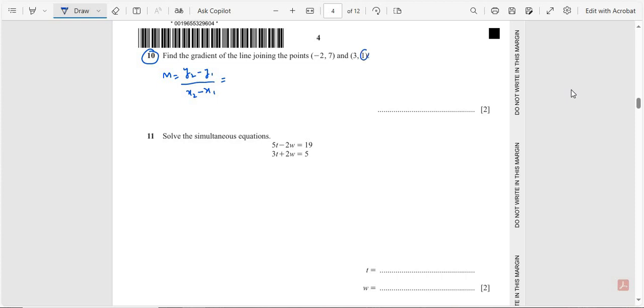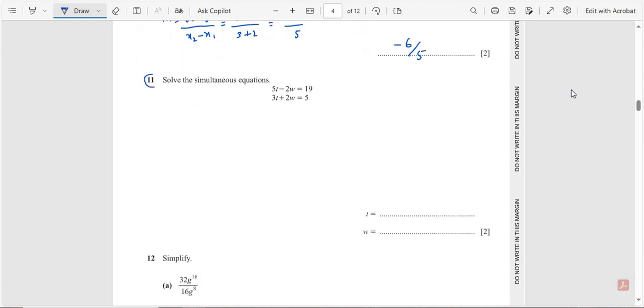This value is y2 minus y1. y1 is 7, so 1 minus 7, over x2 minus x1. x2 is 3 and x1 is minus 2, so here it is also minus: minus plus minus 2. 1 minus 7 is minus 6, over 3 plus 2, that is equal to 5. So the final answer is minus 6 over 5.